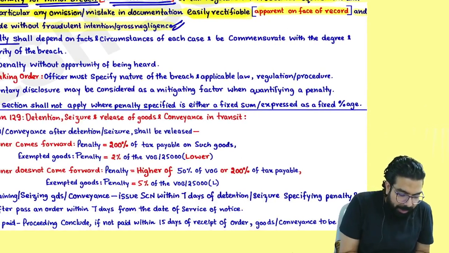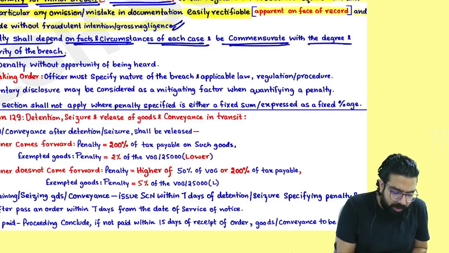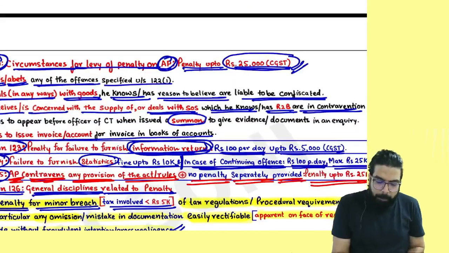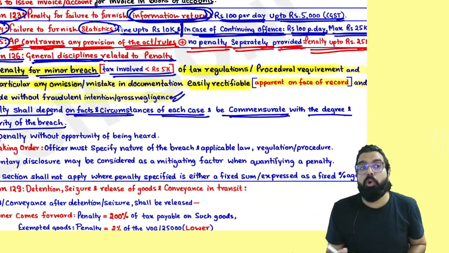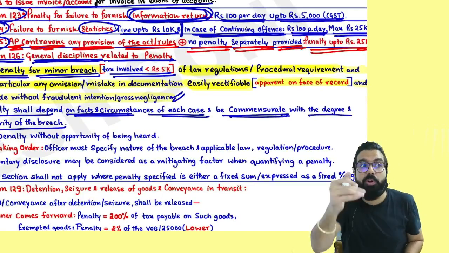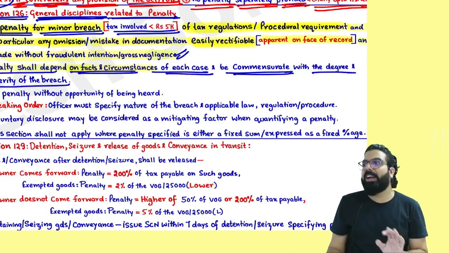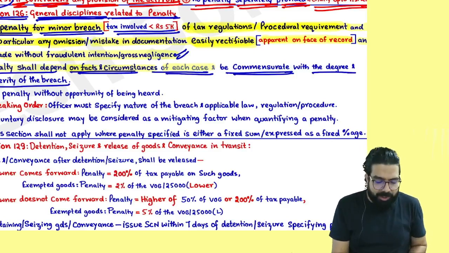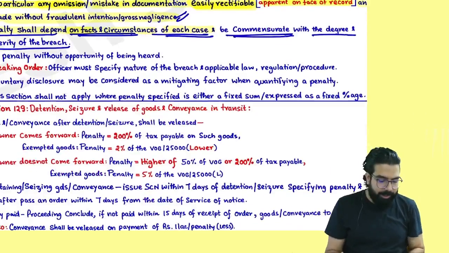The next one, penalty shall depend on the fact and circumstance of each case, and it will be commensurate with the degree and severity of the breach. People listen, penalty up to 25,000, right? The more severe the offense, the more severe the penalty. What they are trying to tell is penalty shall depend on the fact and circumstance of each case. The more severe the offense, the more severe will be the penalty.